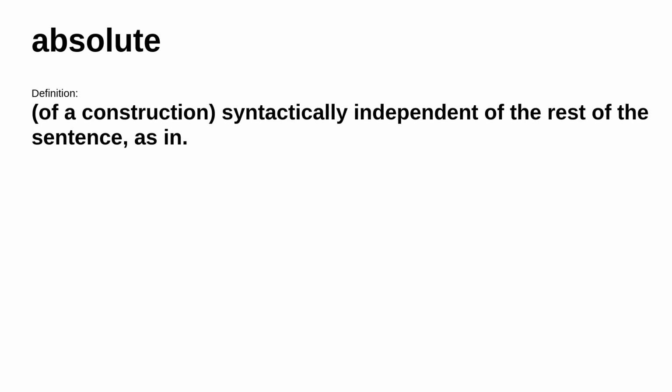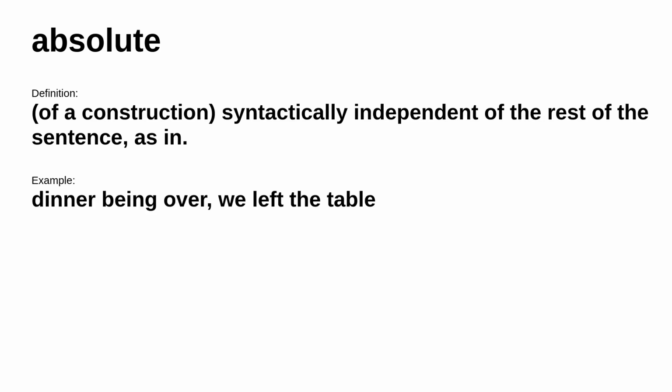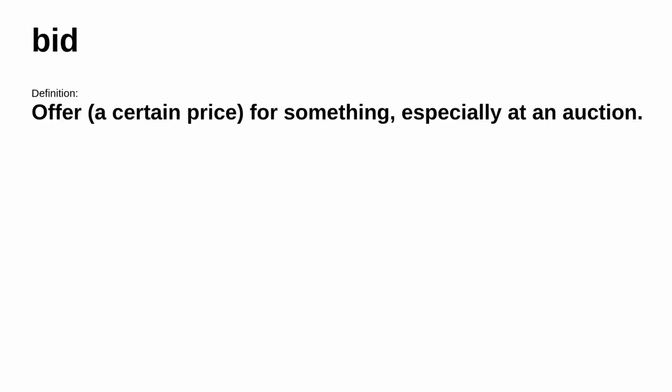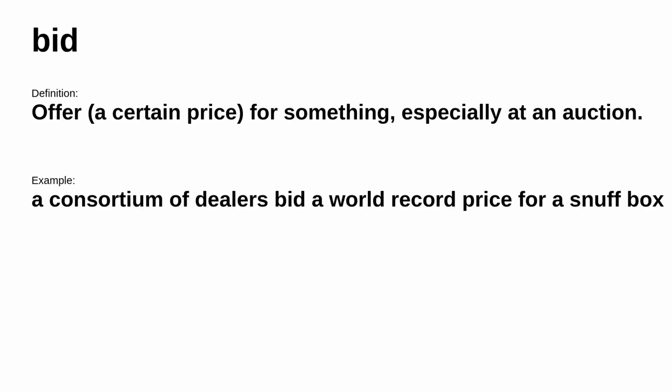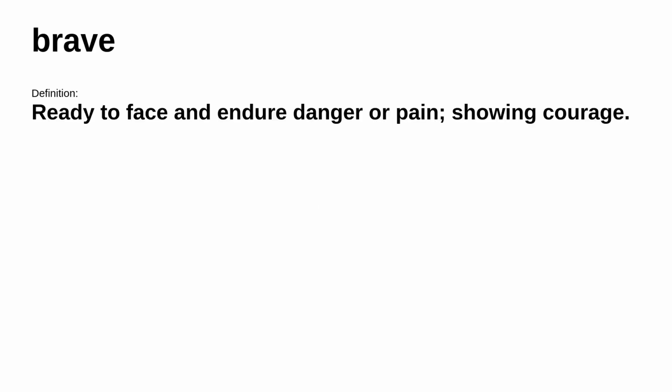In other places, it means of a construction, syntactically independent of the rest of the sentence, as in, for example, dinner being over, we left the table. Up next. Bid. It's defined as offer a certain price for something, especially at an auction. For example, a consortium of dealers bid a world record price for a snuff box. Up next. Brave. It's defined as ready to face and endure danger or pain, showing courage. Consider this example: a brave soldier.